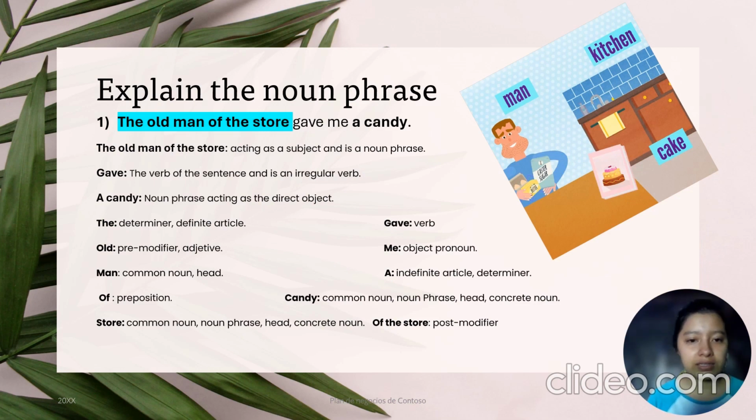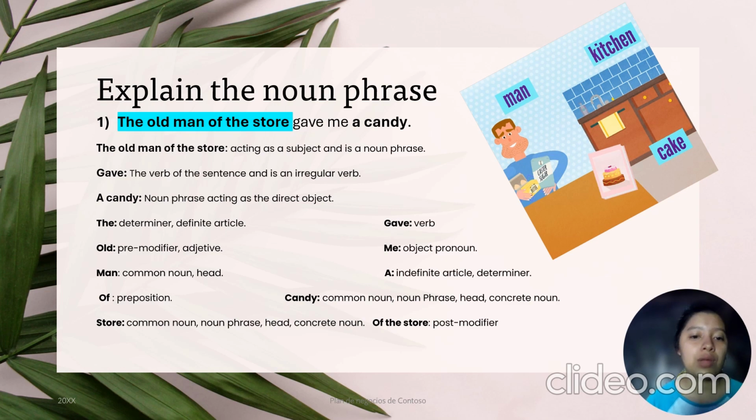First sentence says, the old man of the store gave me a candy. The old man of the store, acting as a subject, is a noun phrase. Gave is the verb of the sentence and is an irregular verb. A candy, noun phrase acting as the direct object.